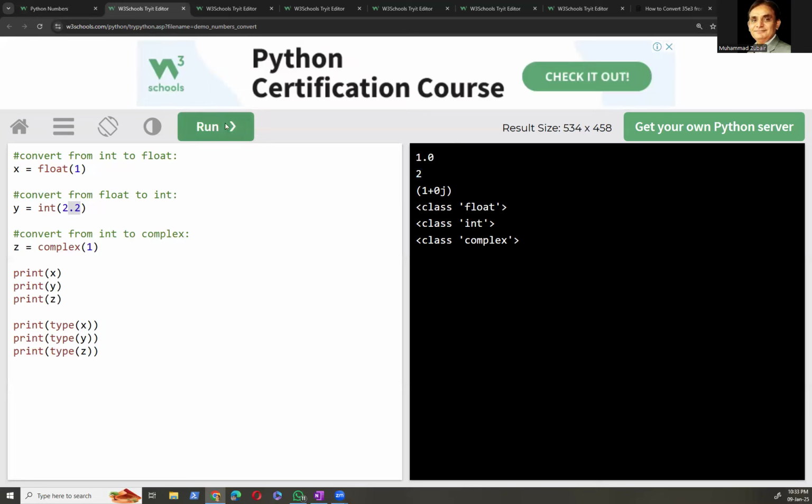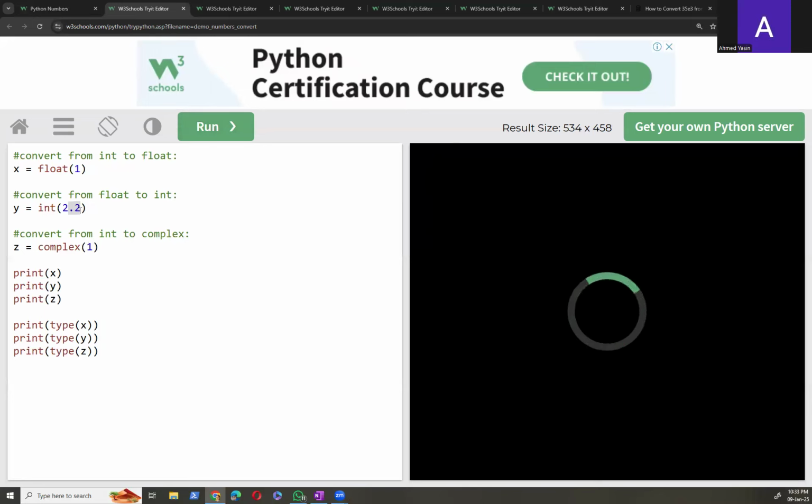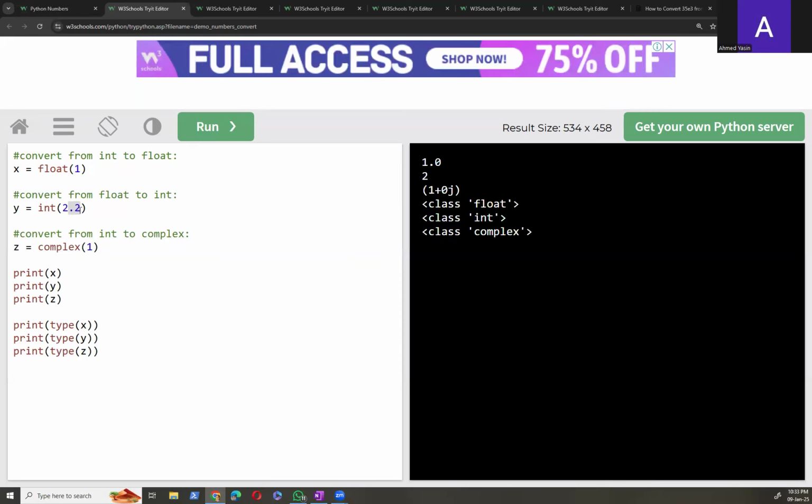So it will remain 2. Okay, then here is an example converting from int to complex. So we have a number 1 and we want to convert it into complex. So it will become 1 plus 0j.